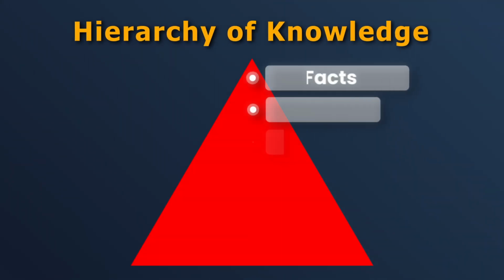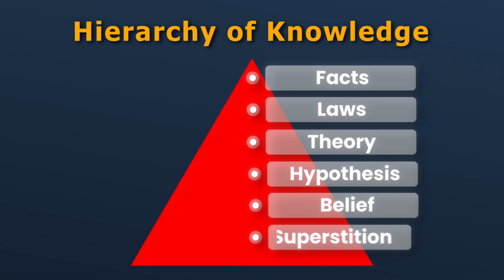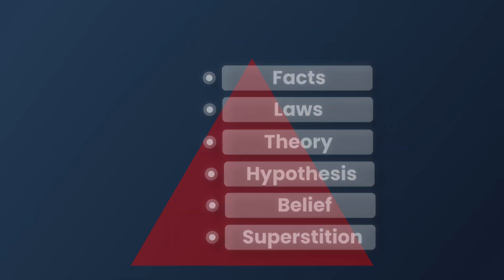So friends, we can now arrange these 6 things in a hierarchy. On the top, you have facts, then we have law, then theory, then hypothesis, then we have belief, and the bottommost is superstition. So always when somebody tells you this is correct, always try to see where it fits. Whether it is a superstition, whether it is a law, whether it is a fact, and then accordingly accept that. If it is the highest form of knowledge, accept it readily. If it is the lowest form of knowledge like superstition, totally reject it. If it is in between, you can accept it with that level of probability or that level of belief.